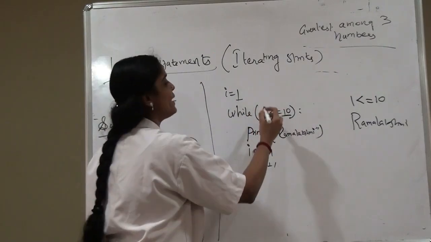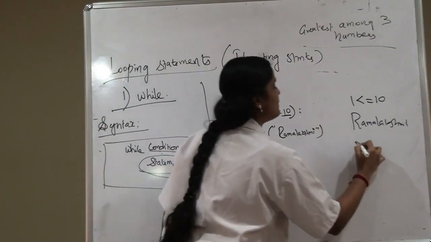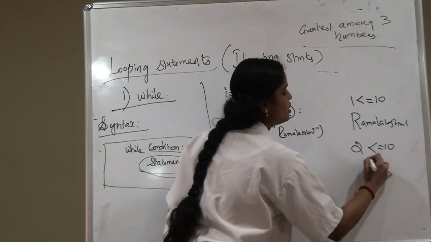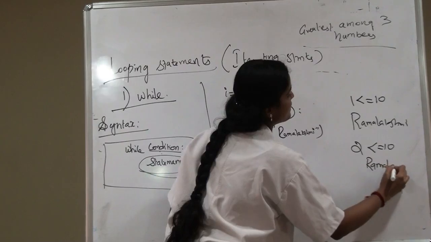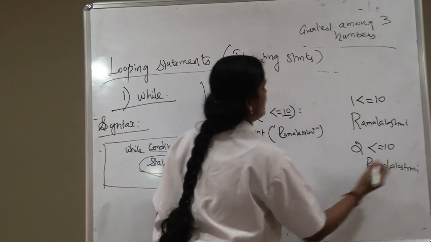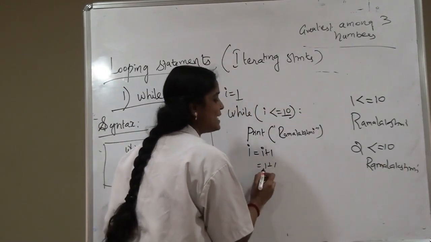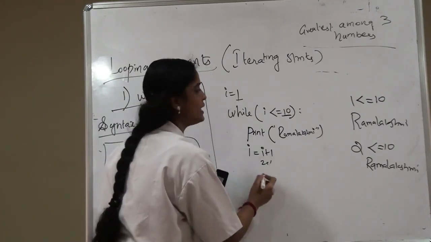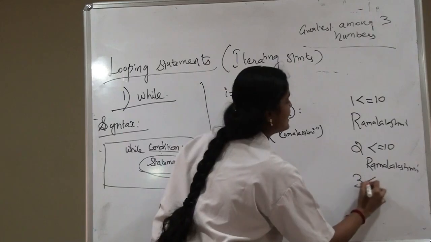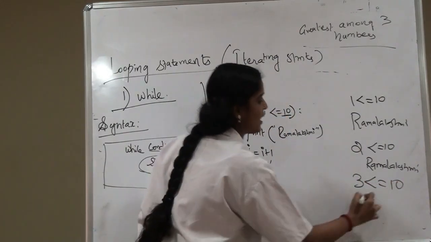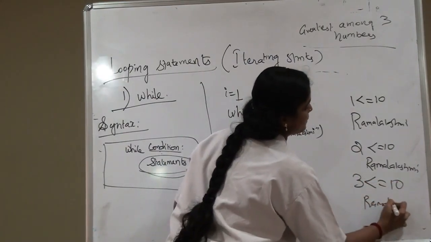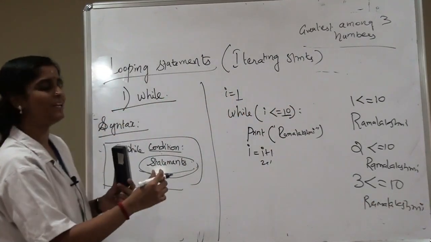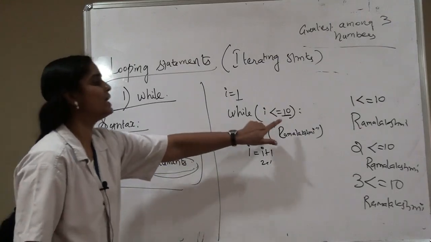Now again the loop gets repeated. The value of I becomes 2. 2 less than or equal to 10. The condition is true. So now again my name gets printed. Next again the value of I gets incremented. I is now 2. 2 plus 1 becomes 3. So 3 is less than or equal to 10. The condition is checked and my name gets printed. So this goes on, repeated until my condition fails.